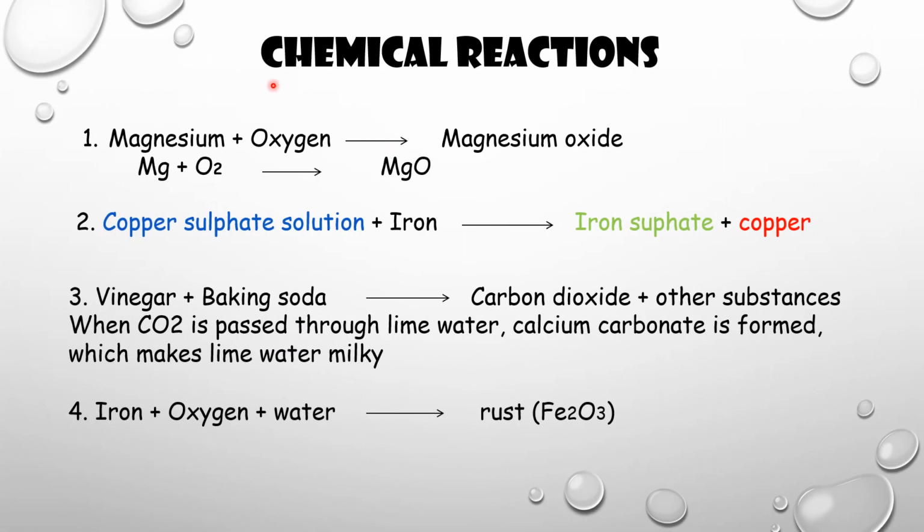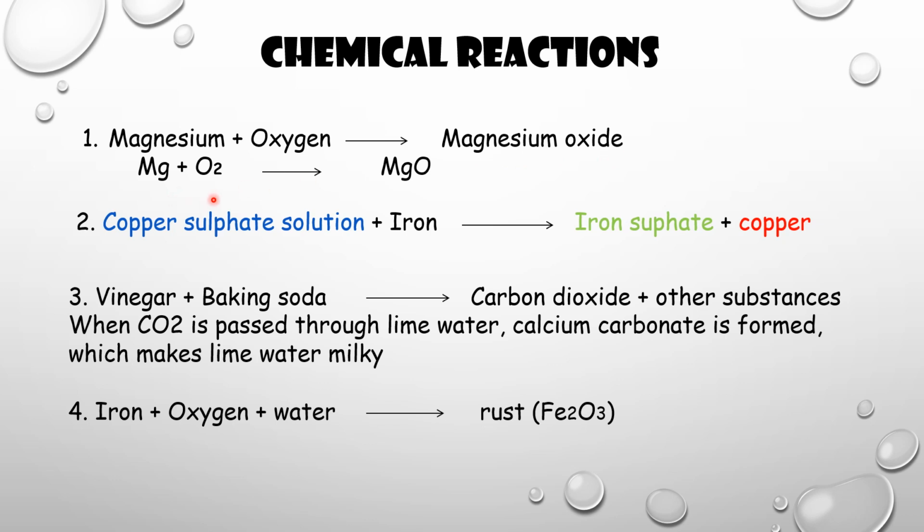And next, chemical reactions. Chemical reaction means chemical change. We will see some important chemical reactions in your textbook. The first one is the burning of magnesium ribbon. Burning means oxygen gas reacts with magnesium. So magnesium reacts with oxygen to form magnesium oxide.